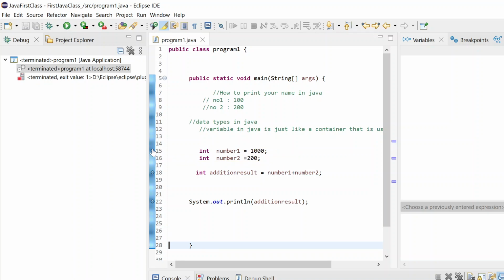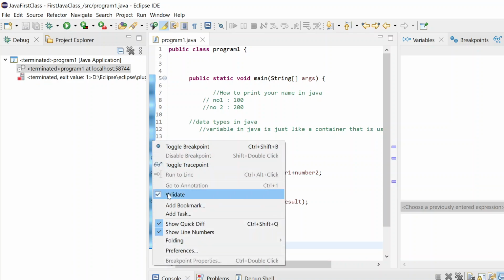Can you please explain debugging again? Also, can we remove all the debug points at once? Consider we have 100 debug points in the code. Can we just remove them all at once? I think if you right click, there should be a remove all option.